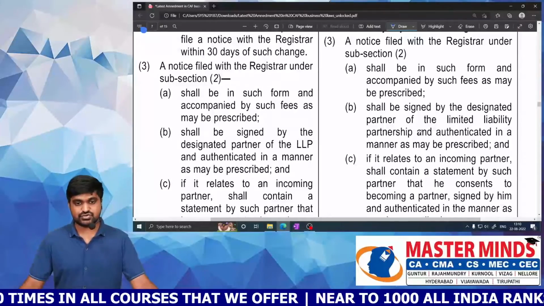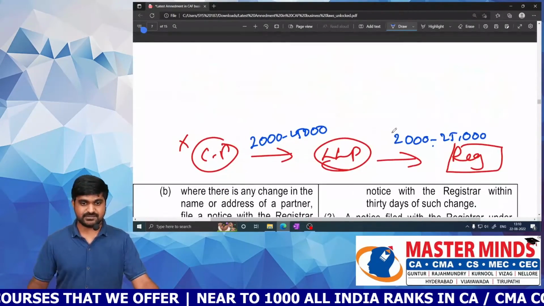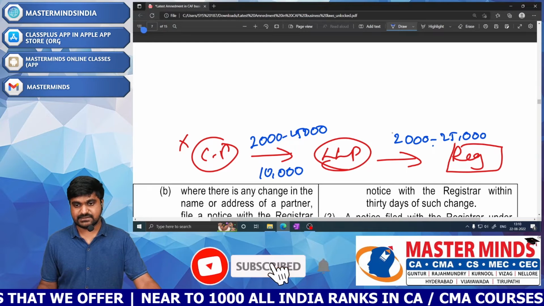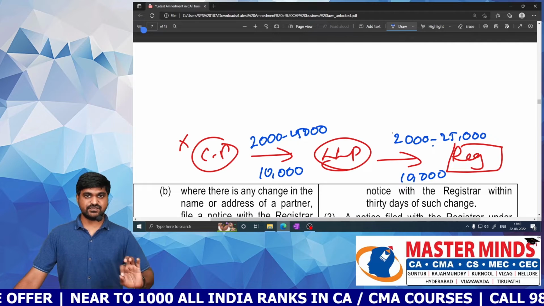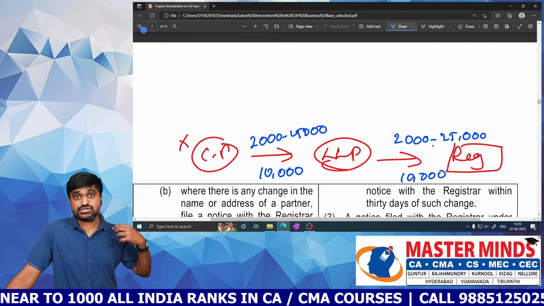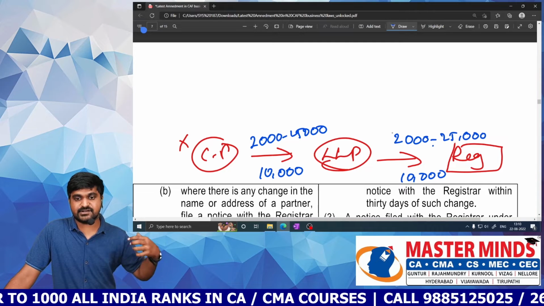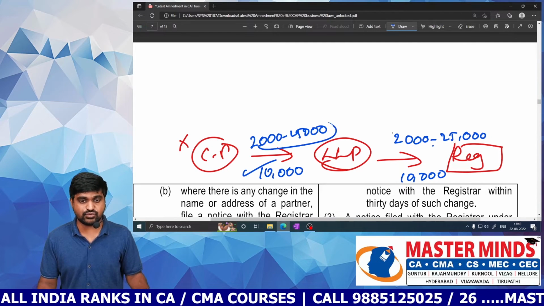So what is the fine amount? Now the fine amount is fixed, that is 10,000 rupees. So 10,000 here and 10,000 here. Previously it was 2,000 to 25,000, but now it is a fixed amount of 10,000. So if the concerned partner fails to communicate a change in partner's name or address to the LLP, how much does he need to pay to the registrar? 10,000, not 2,000 to 25,000.